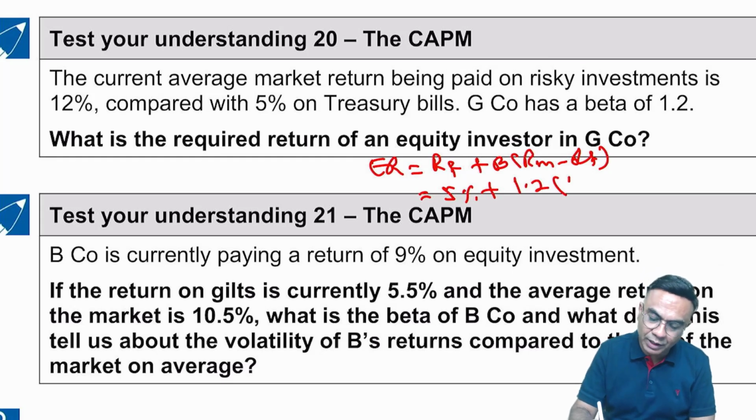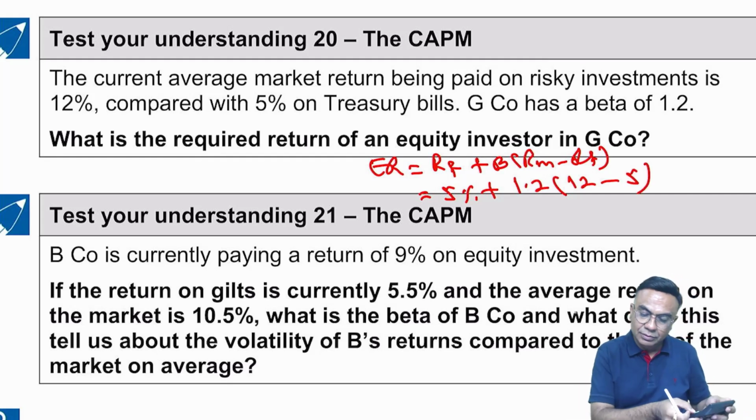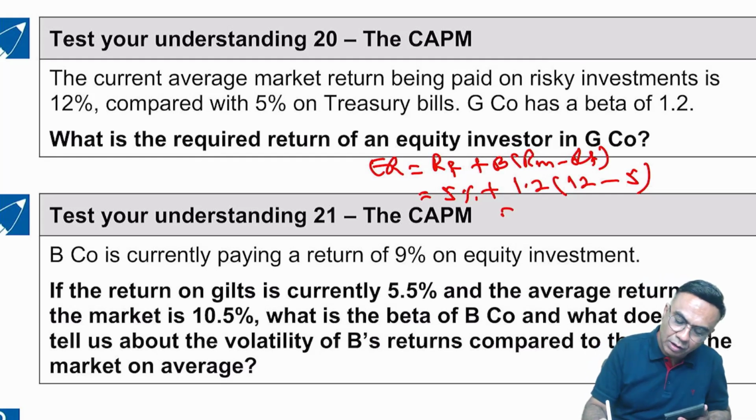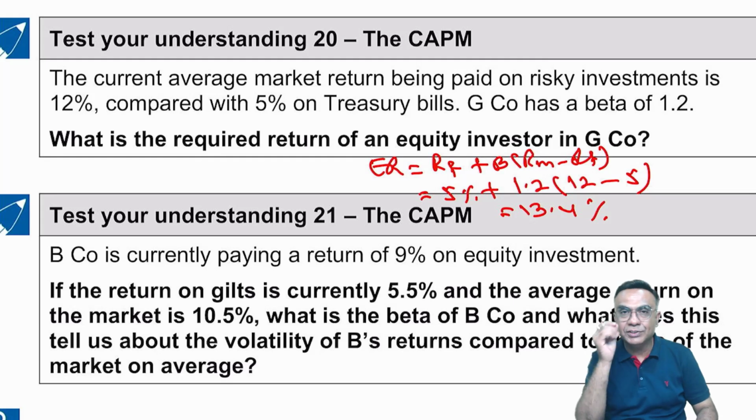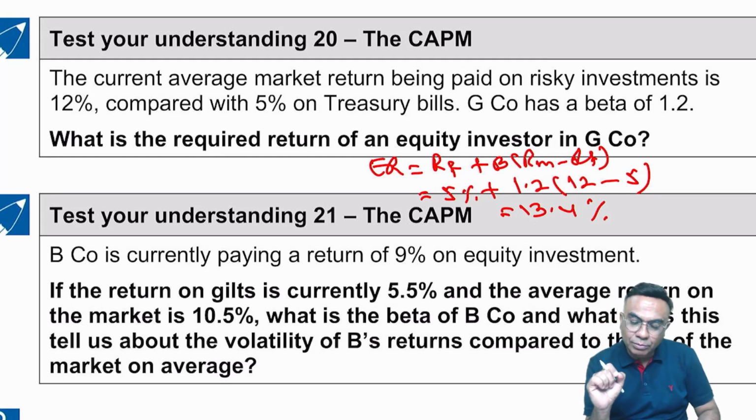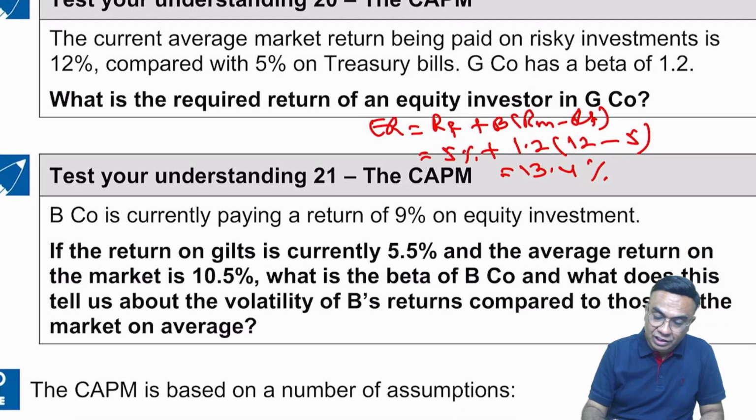Rm is 12, and Rf is again 5%. So that comes to how much? So 7 into 1.2 plus 5. So that comes to 13.4. So 13.4% is the return which is expected from this company, from G company. Okay. Let's take another example.